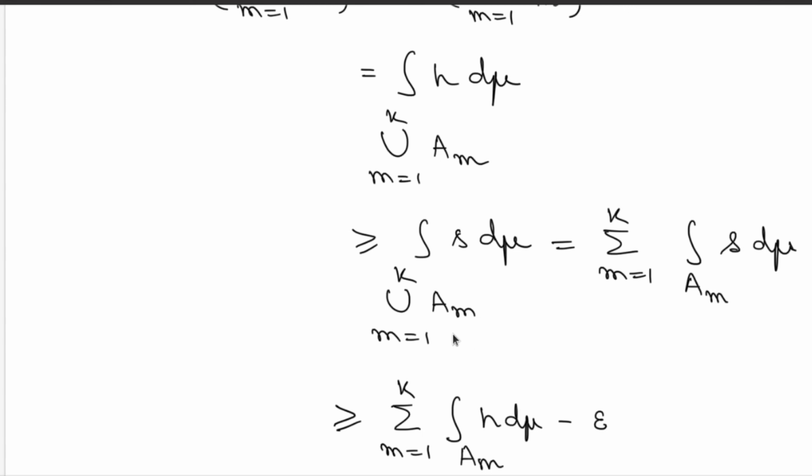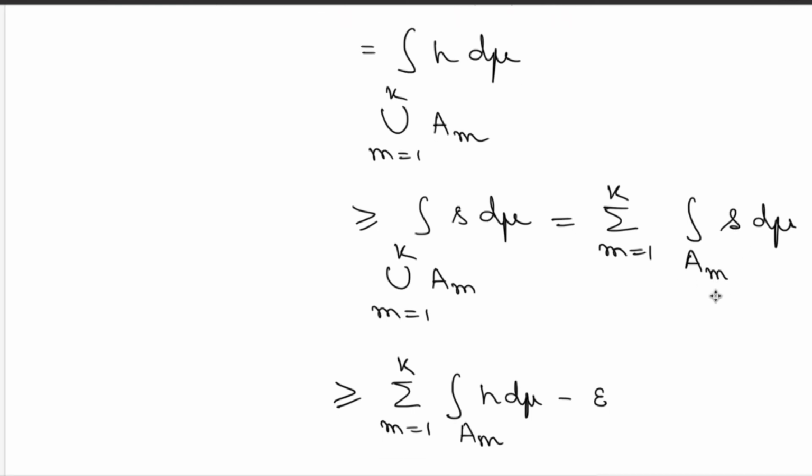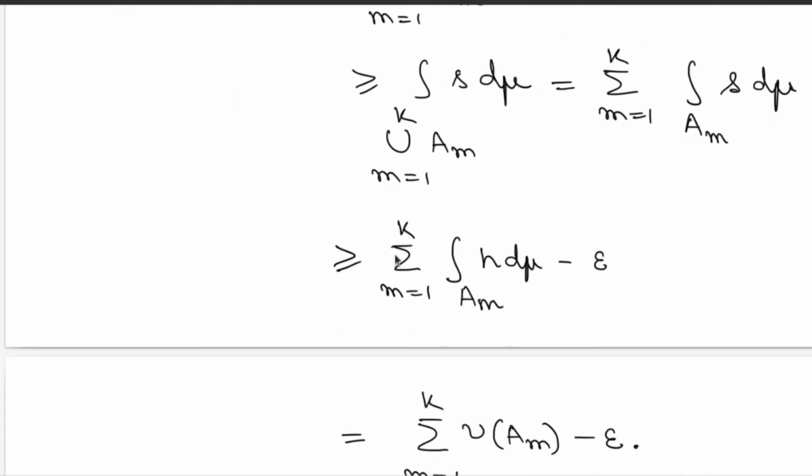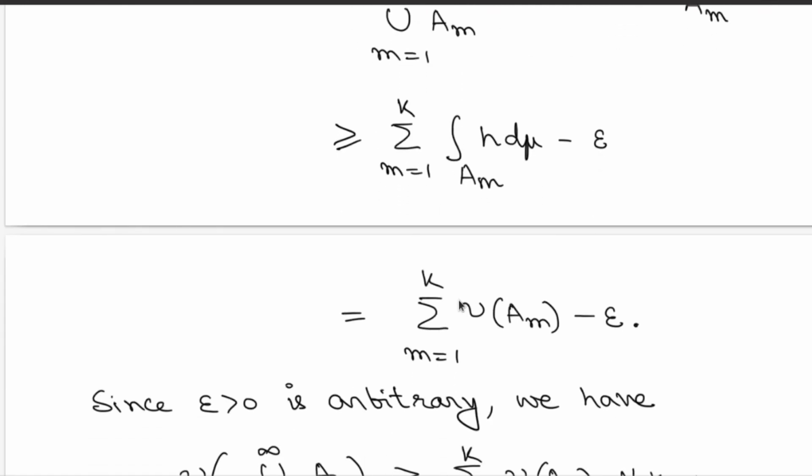But then these sets am are pairwise disjoint, and integration of s d mu over such sets is going to give you a measure. So you use finite additivity to write it as a summation of the integrations of s over the sets am, and then you use the inequality that is left as an exercise here to claim that this is further greater or equal to the integration of h over the sets am minus epsilon. Put them together. Rewriting it in terms of nu, it is nothing but nu of am. That is the definition of nu of am being used here.